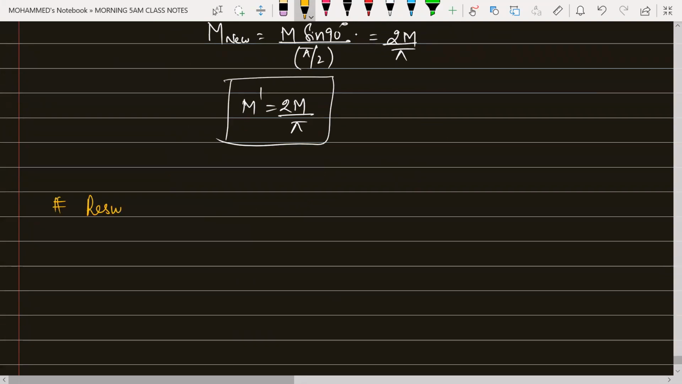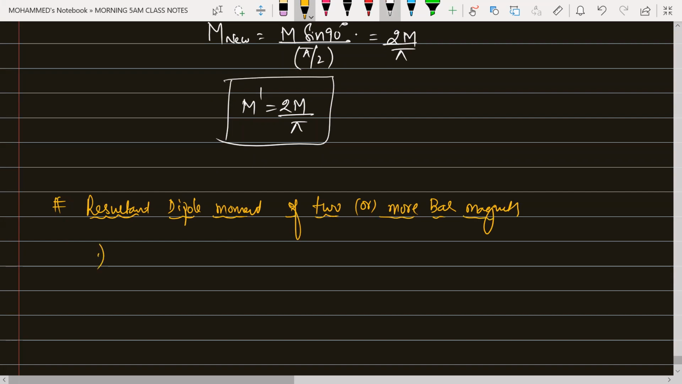Resultant dipole moment. Resultant dipole moment of 2 or more bar magnets. If I'm talking about the resultant magnetic moment of your 2 or more bar magnets.